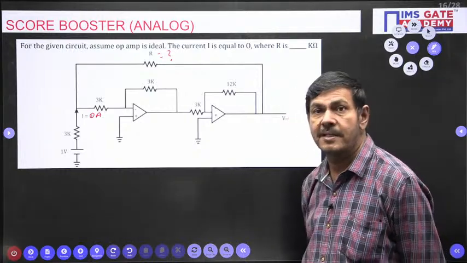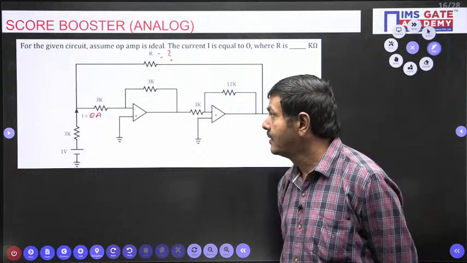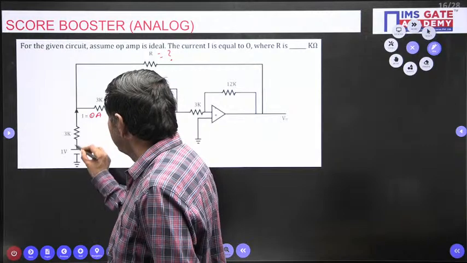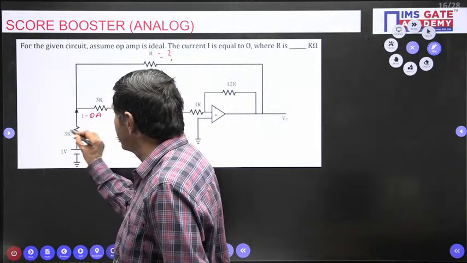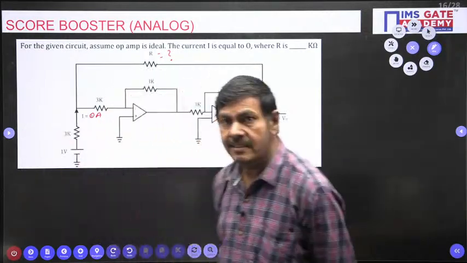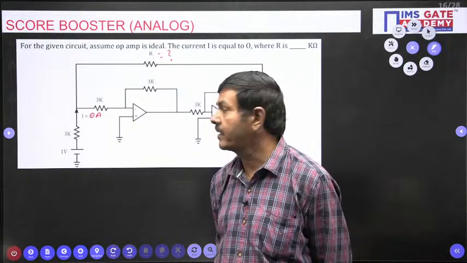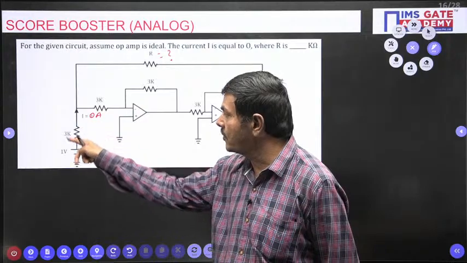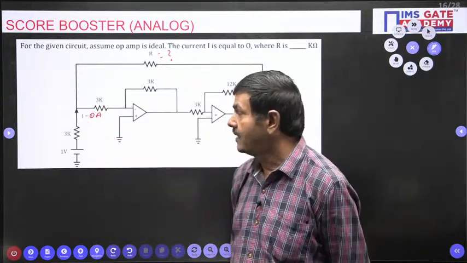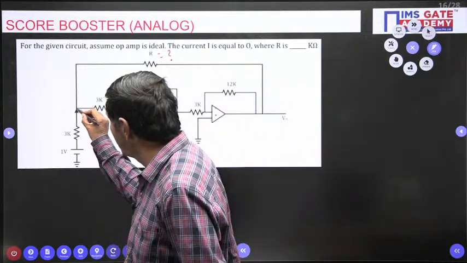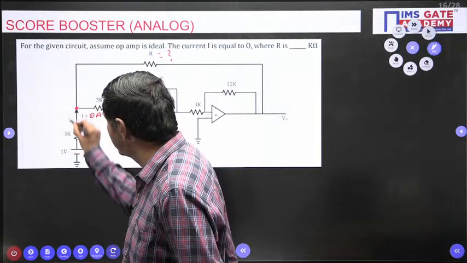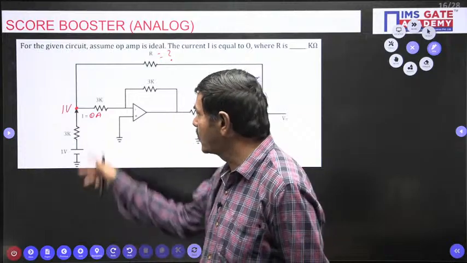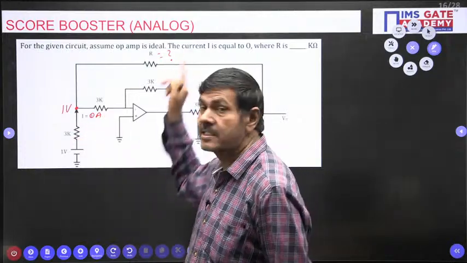The op amp is ideal here. You watch how I will do this question. The current is 0 amperes. Can you find the drop across 3K here? We don't find any drop across 3 kilo ohms because the current is 0, so the voltage drop is also 0. At that time I get this node voltage as 1 volt, the same 1 volt. So there is no drop across 3K, since 0 amperes is given strictly in the problem.